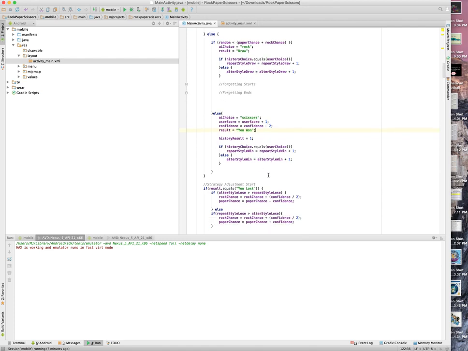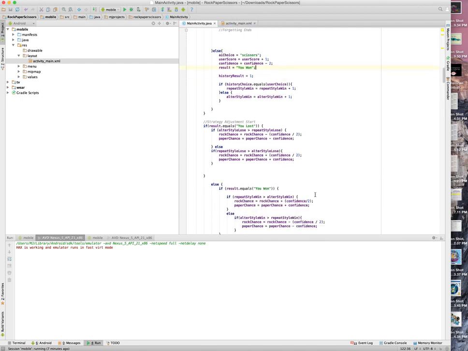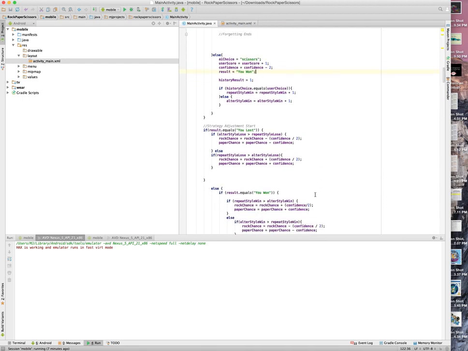So you can see my code is a little bit messy. I should maybe have methods to make it more streamlined, but I was just interested in getting this thing done. So it either determines whether it does rock, paper, or scissors, and then it adjusts the strategy. If I lost, it will look at whether my alternate style is greater than my repeat style for losing, and it will adjust the probability.